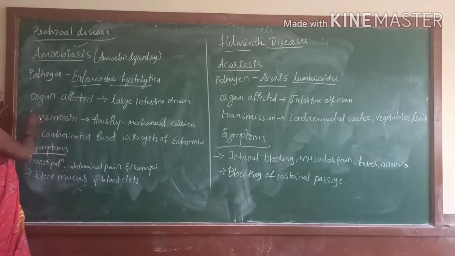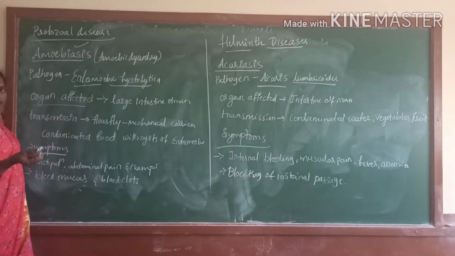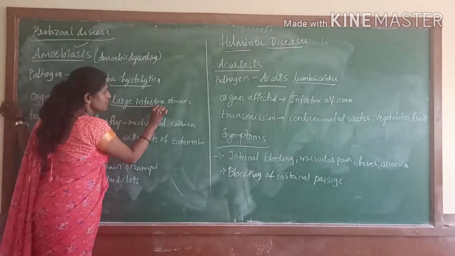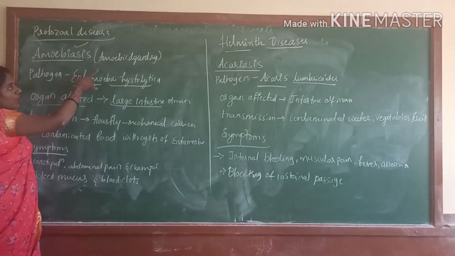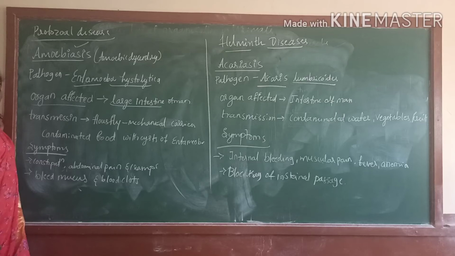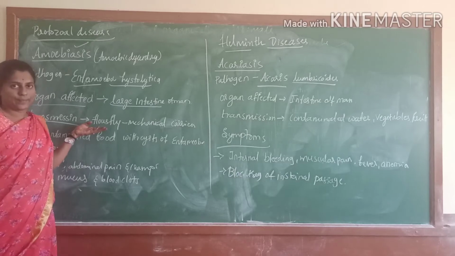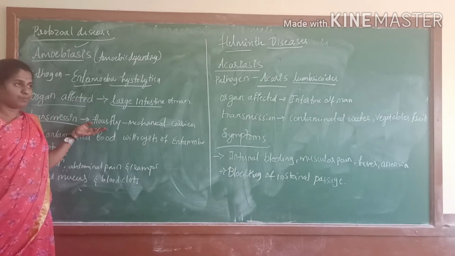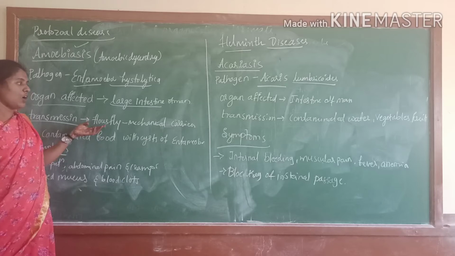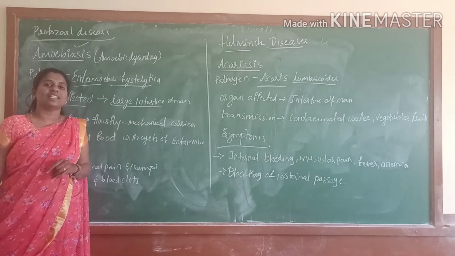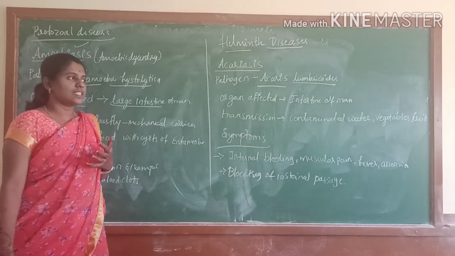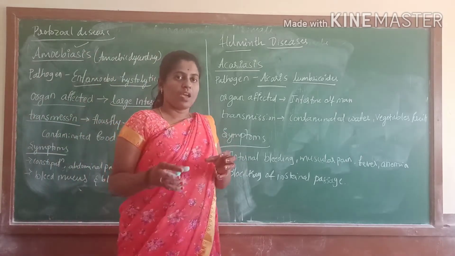Okay, next, the organ affected. Which organ will be affected? That is the large intestine. It is also commonly called amoebic dysentery. Amoebiasis, also amoebic dysentery. Okay, next, how it will be transmitted. Actually, it is transmitted by the house fly. The house fly acts as a mechanical carrier. Mechanical carrier means it carries the cysts.